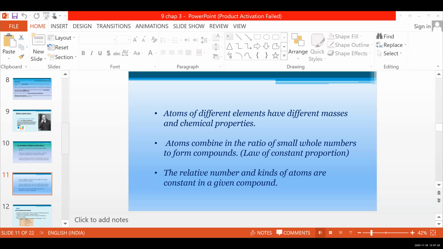Atoms combine in the ratio of small whole numbers to form compounds. That is already mentioned in the law of constant proportion, right? Yes, ma'am. So atoms combine in a constant ratio to form compounds. Then the sixth postulate.